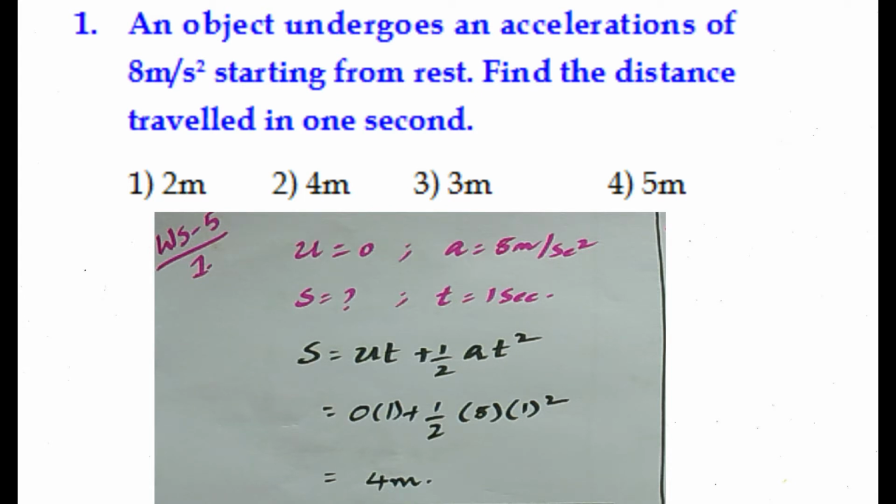What is the relation between S, U, A and T? S equal to ut plus half a t square. By using this formula, in place of u I am going to keep 0, in place of t I am going to place 1, plus half a, in place of a I am going to keep 8, and in place of t square I am going to place 1 square. Upon simplifying this, we are getting 4 meters. That's all.